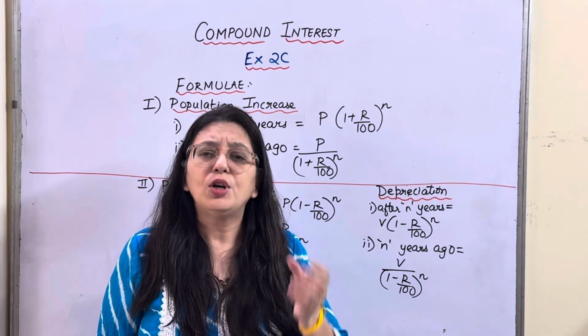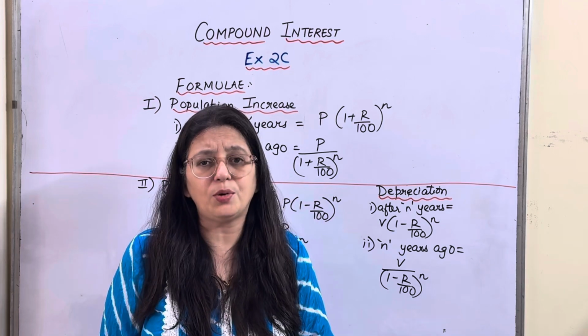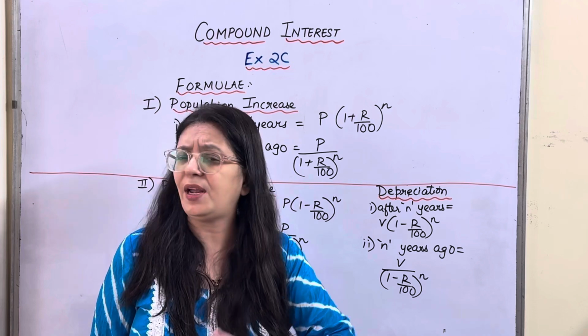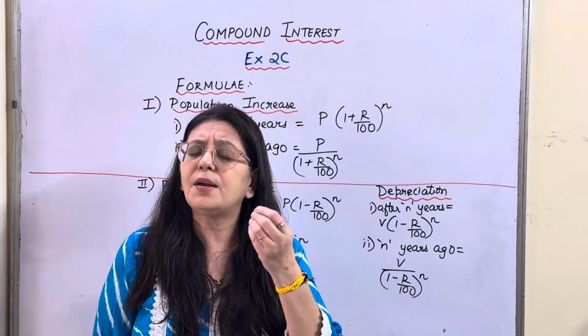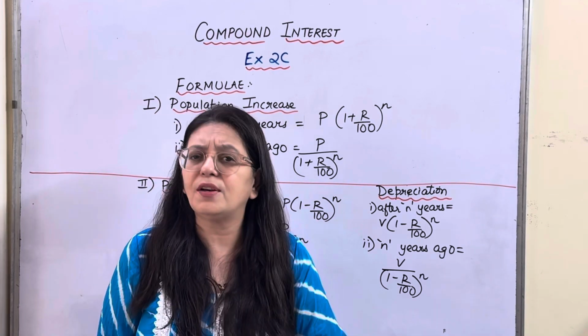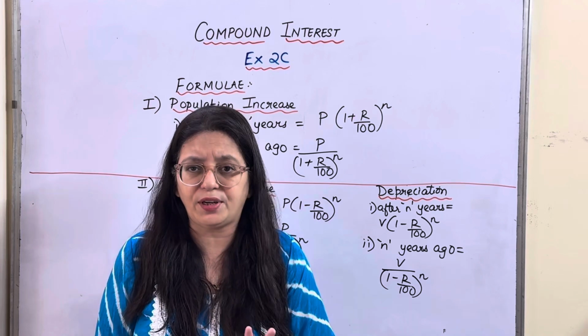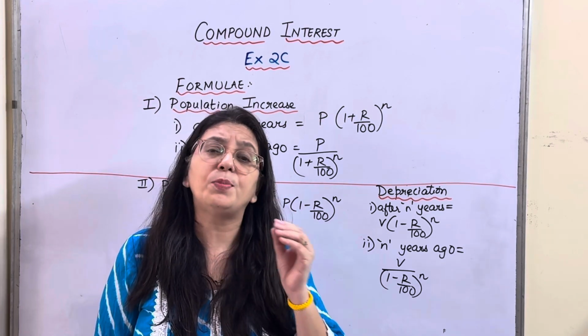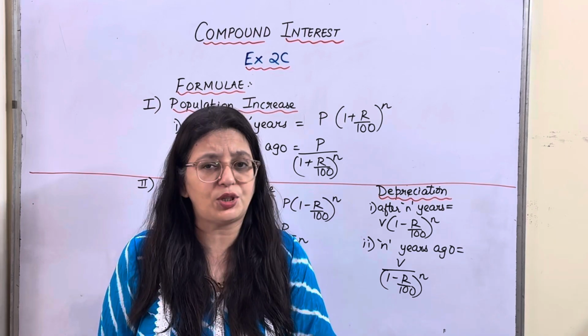So what happened? Whatever asset you are purchasing, like a machine, the value decreases over a period of time. Every year the value decreases, say by a percentage, say 5%. That is called depreciation. This takes place because of the wear and tear of machinery parts.